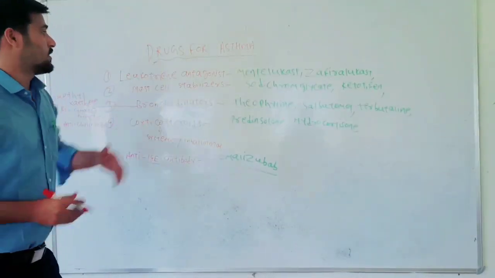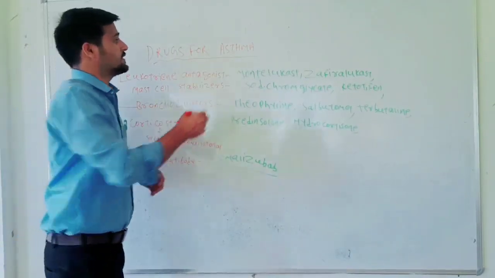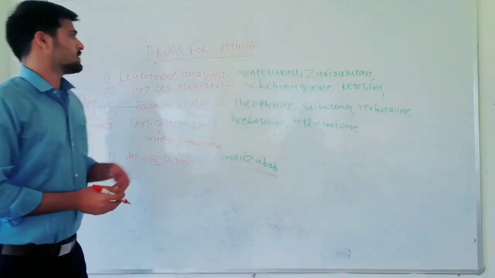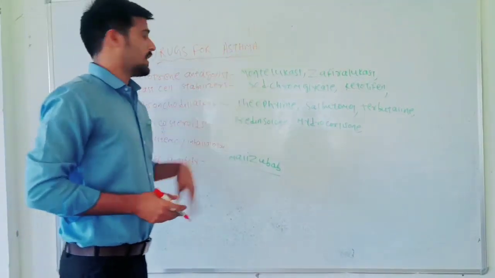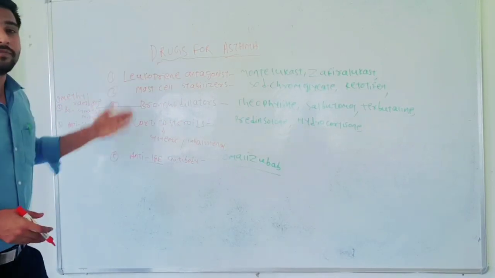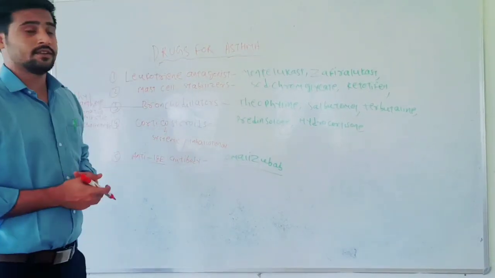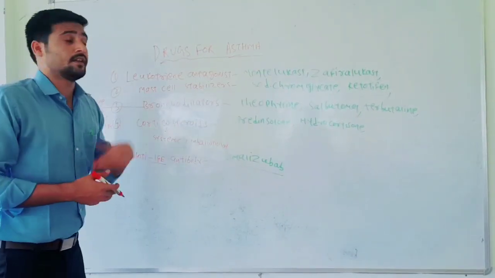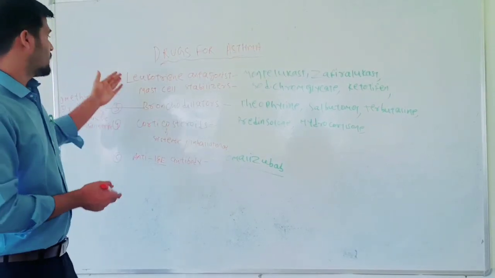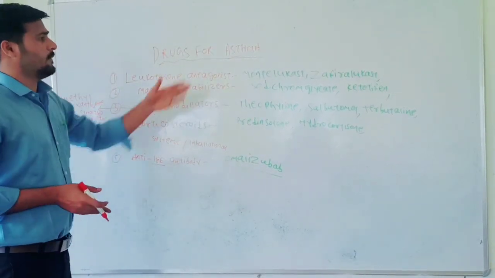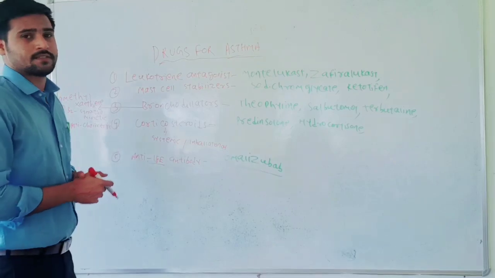Next we discuss what are the drugs that are used in the treatment of asthma. It means the asthmatic drug classification. Here the drugs are divided into several categories. We will discuss them briefly further in upcoming videos one by one. So here is the brief discussion of the asthmatic drug classification.